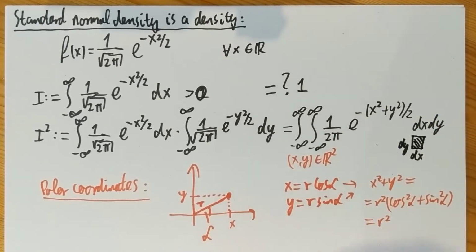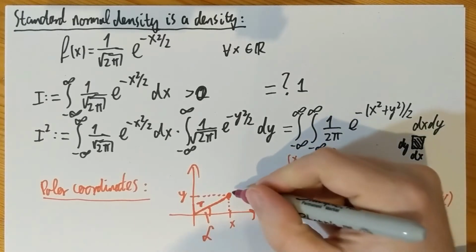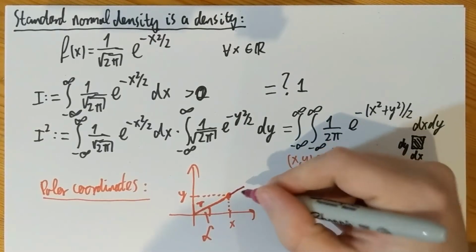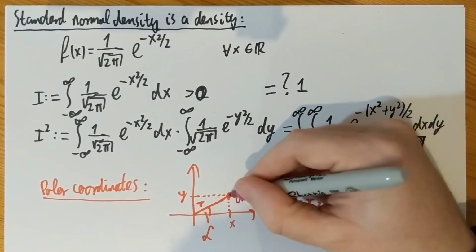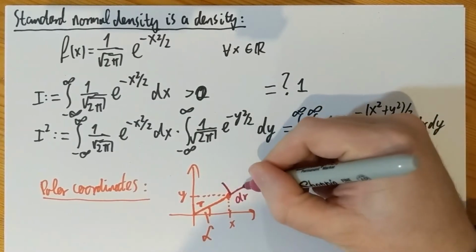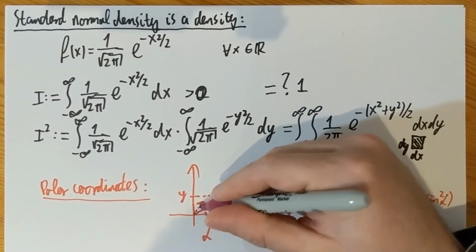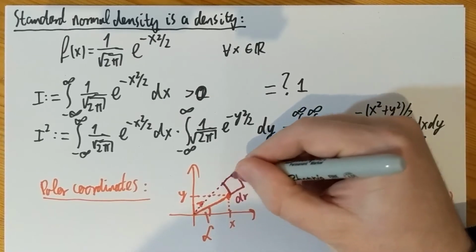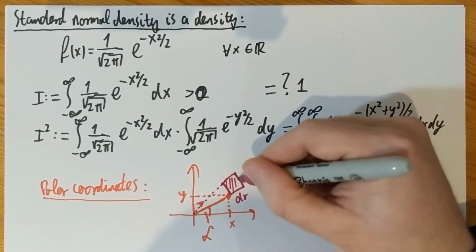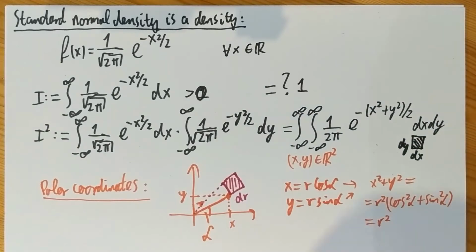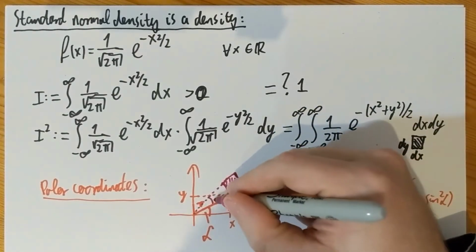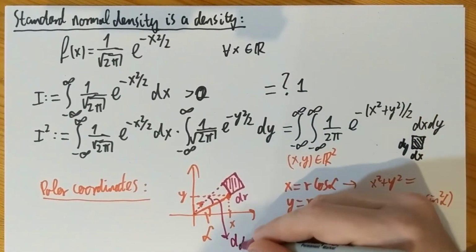So I can change alpha and r and find out what is the Euclidean area covered by this. I can increase r by a little bit, dr, and increase alpha by a little bit, and find out what is the area that results from these changes. What is the area covered when I increase alpha by d alpha?